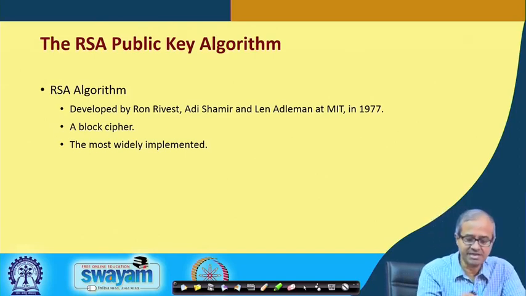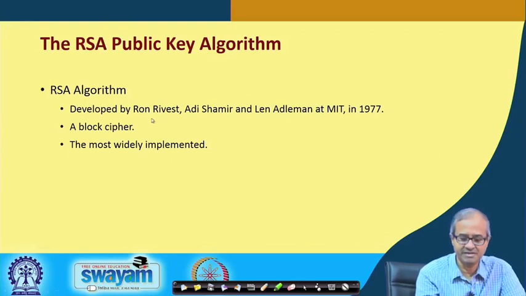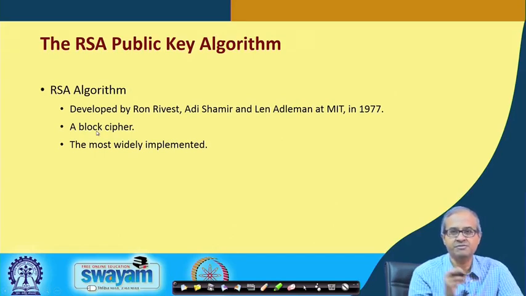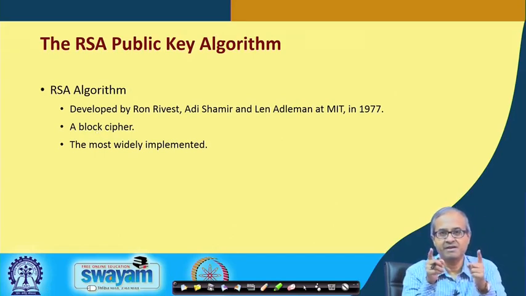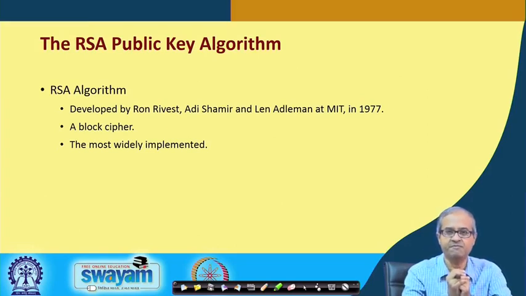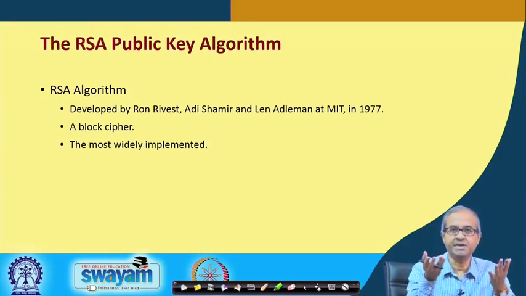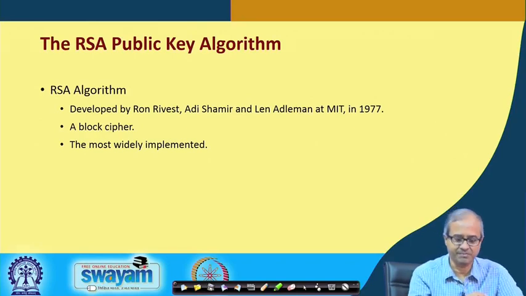This RSA are the initials of the inventors Rivest, Shamir and Adleman. This is also a block cipher. So, you can take a block of your data, of course, the size of the block can vary, not fixed, and you can encrypt it, you can send it, and this is most widely used.